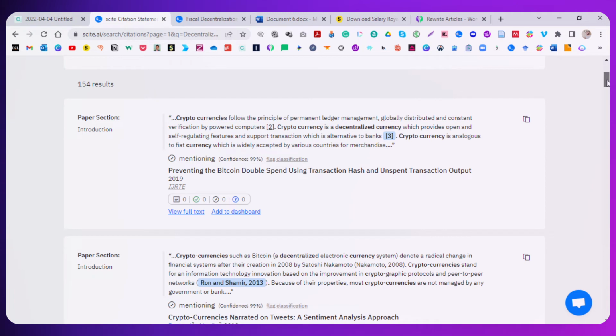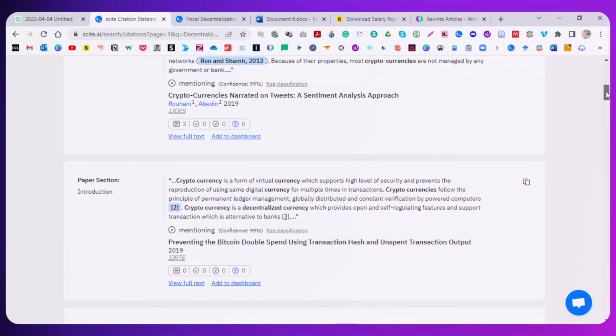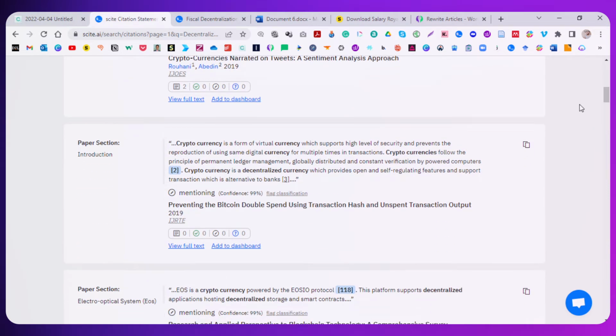In principle, cryptocurrency is a decentralized currency which provides open, self-regulated cryptocurrencies such as Bitcoin, a decentralized electronic currency system. Cryptocurrency is a form of virtual currency with high-level security that prevents reproduction of the digital copy. Cryptocurrencies follow the principles of the ledger in computers.